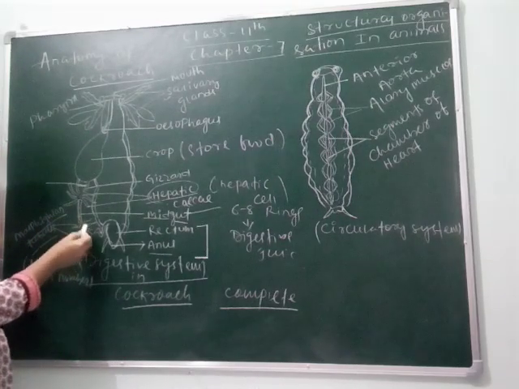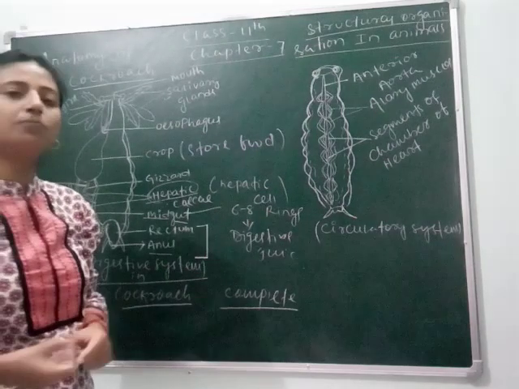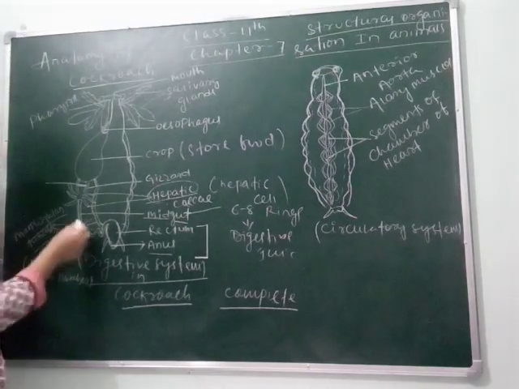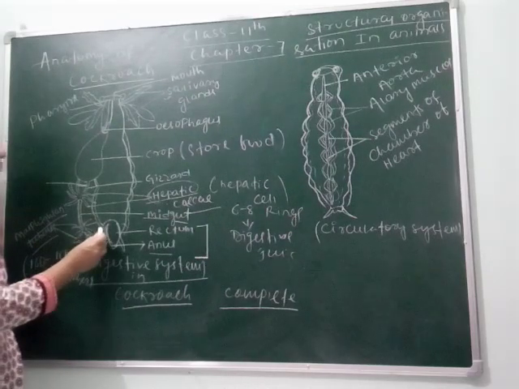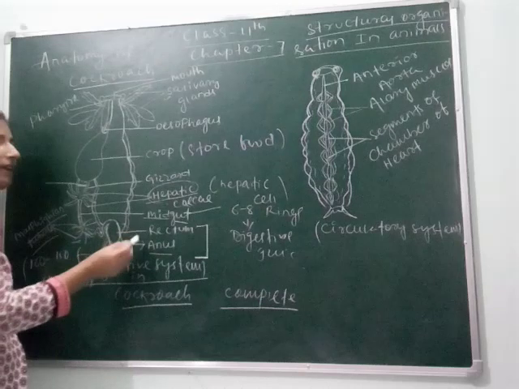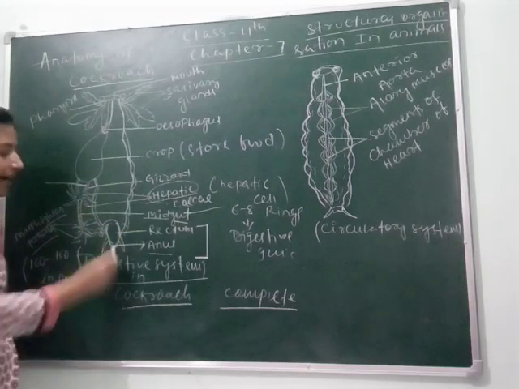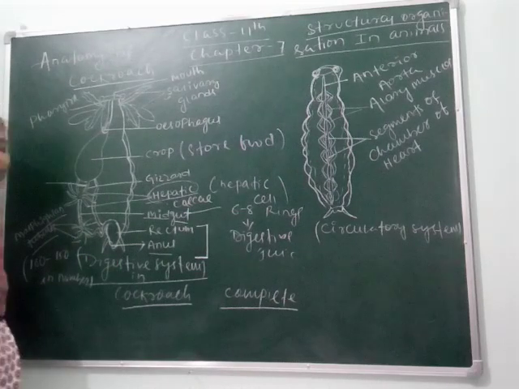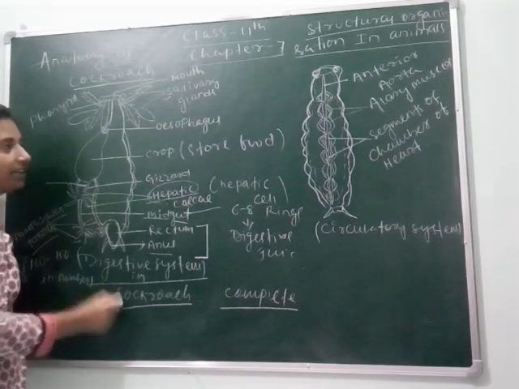After the midgut, it comes towards the hindgut region where Malpighian tubules are present. As I have told you, Malpighian tubules help in excretion and maintain osmoregulation in the body. Next, it moves towards the hindgut region where rectum and anus are present. In the rectum, the undigested food is stored, and through the anus it is released. Clear, students? So this is about the digestive system in cockroach.